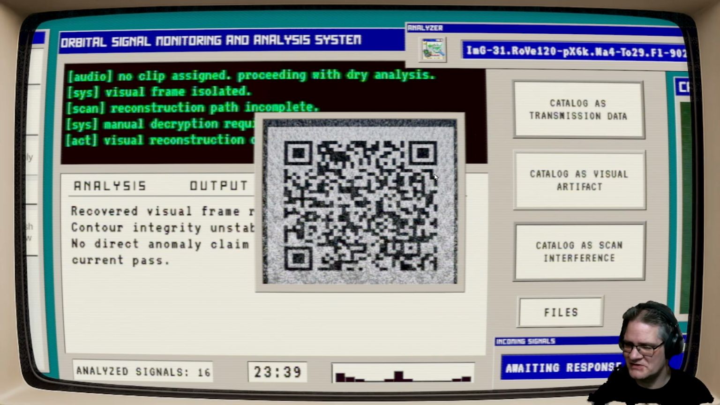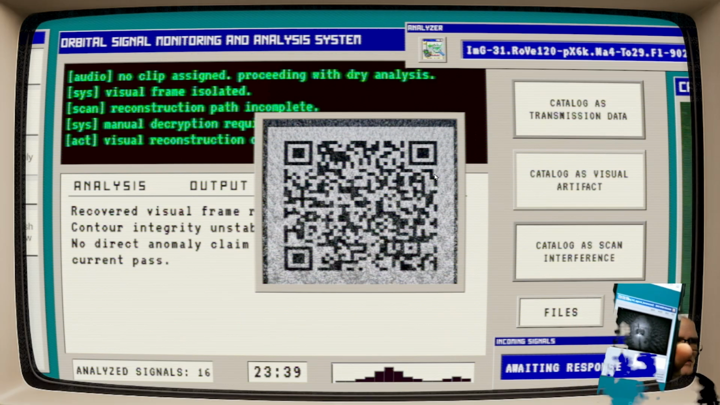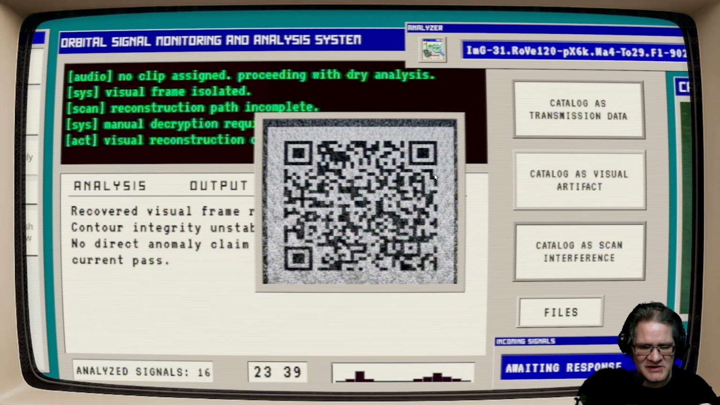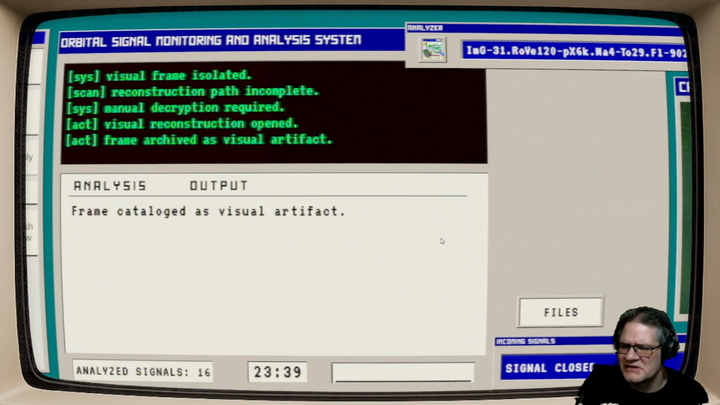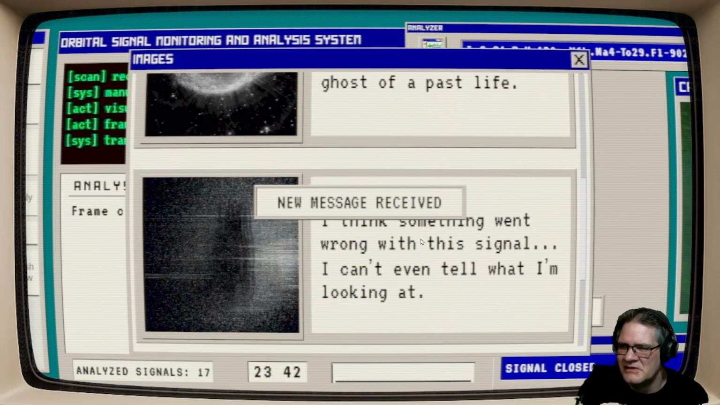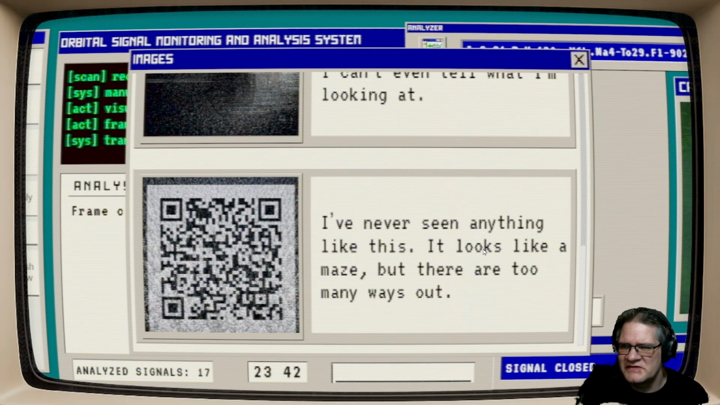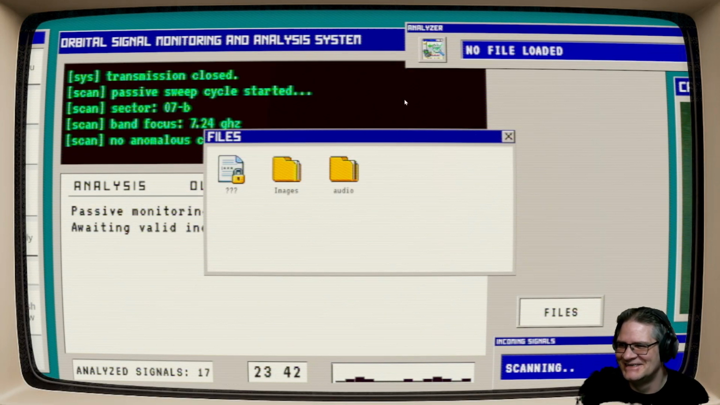This probably isn't going to show up on my camera here, is it? Let's see if it will. I got there. It looks like a top view of the facility I'm in, is what I think it is. Visual artifact, obviously. Let's see what I have to say about that one. Yeah, hang on. I've never seen anything like this. It looks like a maze, but there are too many ways out.